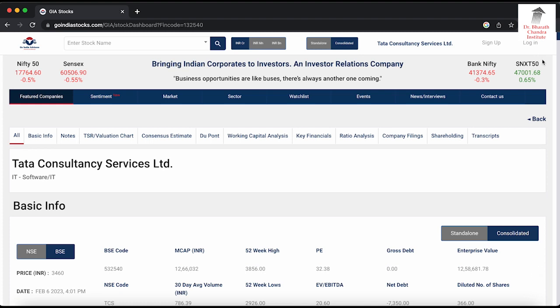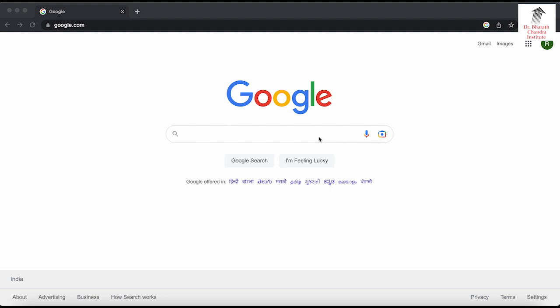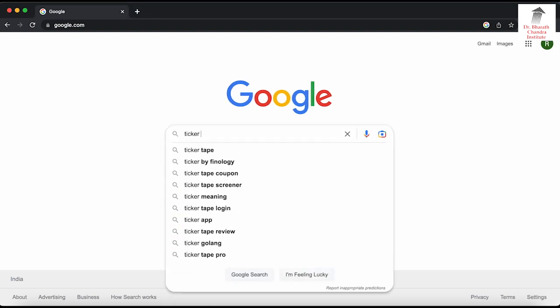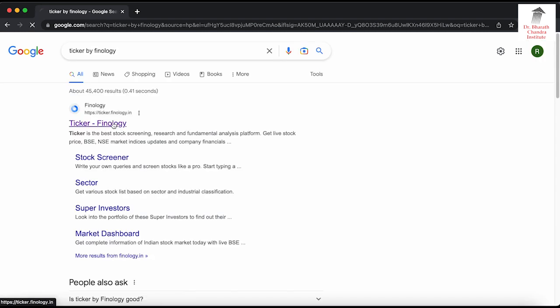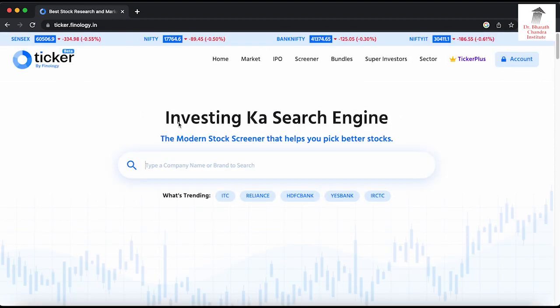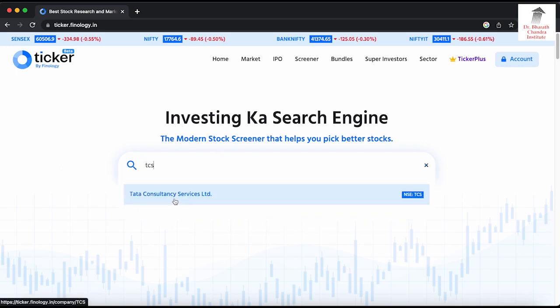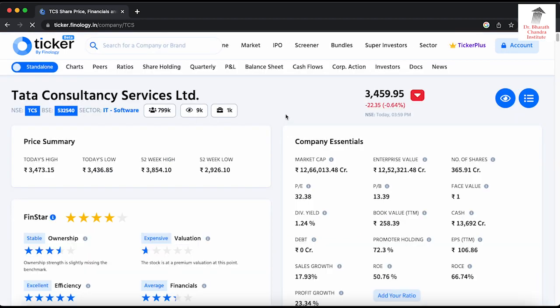You need to see which details you want to study further, but here is a new website for you to do research. Now the second website I'm showing you is called Ticker by Phenology. So I search it, and once the website comes, I click on that. Again, this is a different website, a different way of presenting data. The data will be the same everywhere, but it's nice to see different websites instead of seeing the same websites again and again. Now let us say I again go for TCS and I search, then the TCS page opens.